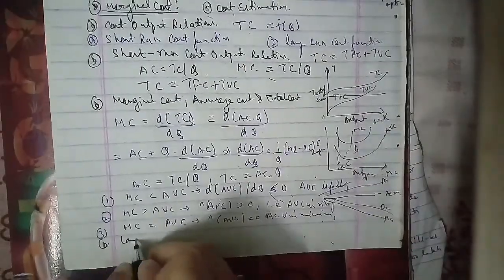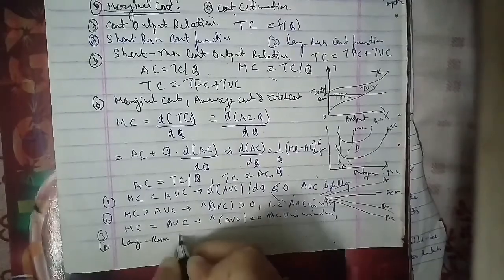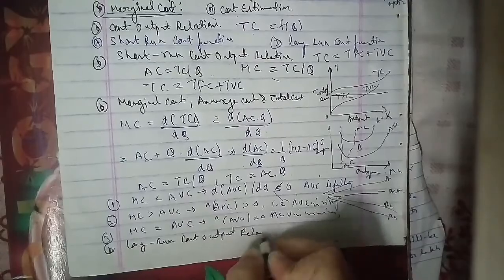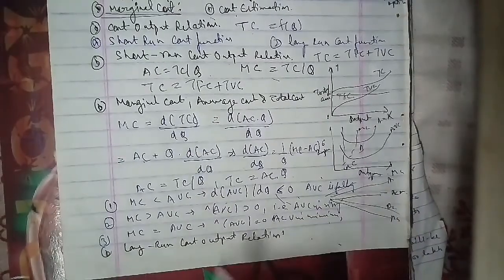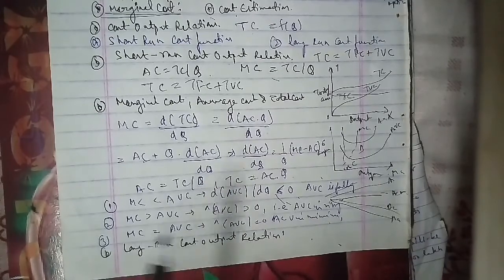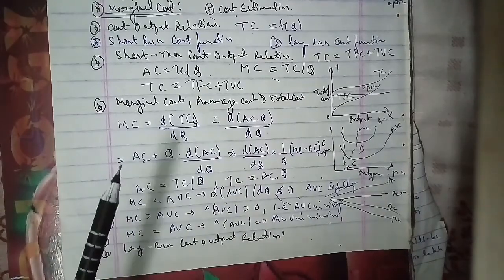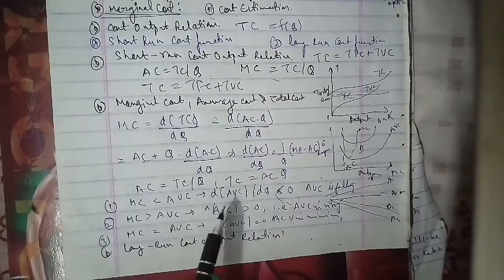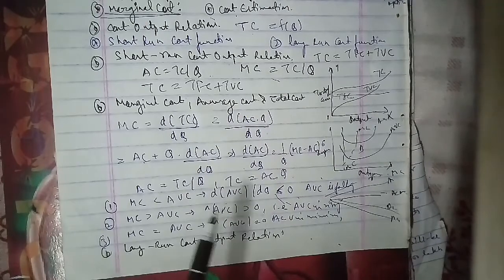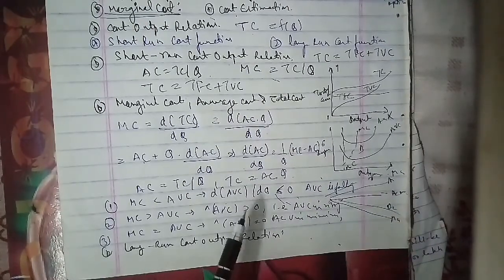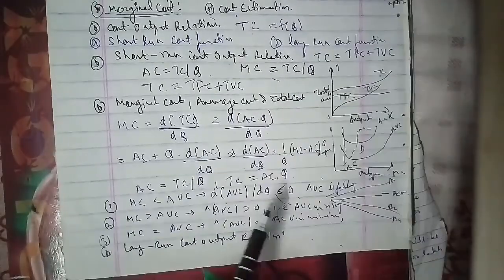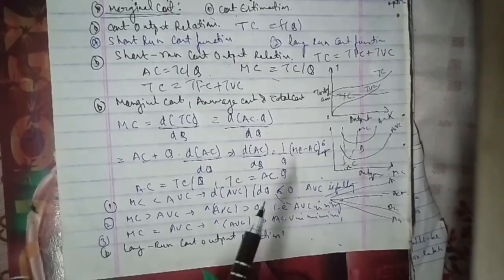Long run cost output relation. The long run is the period long enough to make all inputs variable. In the long run, a firm can increase or decrease its output according to its demand by having more or less of all the factors of production. Firms are able to expand the scale of their operations in the long run by purchasing larger quantities of all the inputs, and thus in the long run all factors become variable.